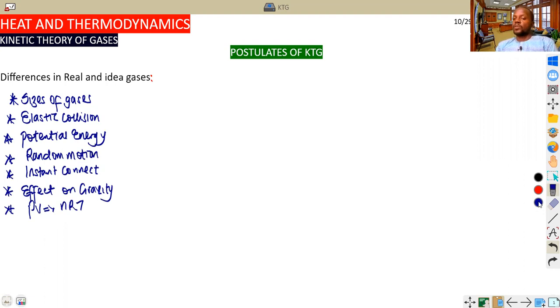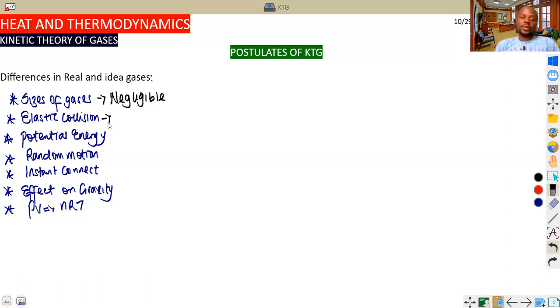So what we are talking about is that there are 7 major postulates of the kinetic theory of gases, which differentiate between the real gas and the ideal gas. Now I am focusing with respect to real gas, so every other property of real gas here will be the opposite for the ideal gas. Most of the theoretical and direct questions you can face in future are to give differences between real and ideal gas, which is well taken from the postulates of kinetic theory of gases. Now, the size of real gases is said to be negligible because they are very, very small. So we say the size is negligible for real gases, and for ideal gases, it is not negligible.